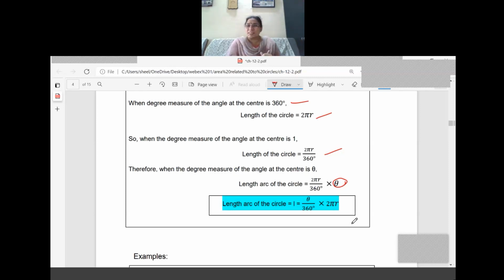Now, area of the major sector. What is the change in the numerator? 360 minus theta by 360 into pi r square. Now, one more formula is there for area of the major sector, that is pi r square minus area of the minor sector. Now, let us see the first example.